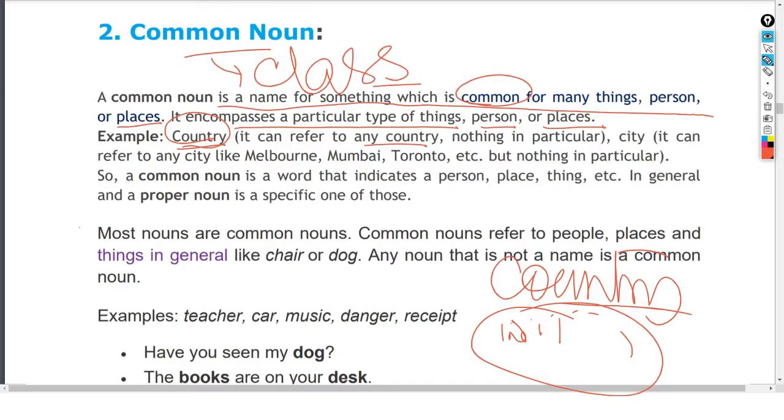Most nouns, अभी ये फॉर्मूला देखिए, most nouns are common nouns. ज्यादातर नाउन जो होता है वो कॉमन नाउन होता है। Common noun refers to the people, places and things in general, like the chair or dog. Any noun that is not a name is a common noun, है ना। जब कुछ स्पेशल नाम नहीं देते तब वो कॉमन होता है। अगर स्पेशल नाम दिया तब this becomes the proper noun.